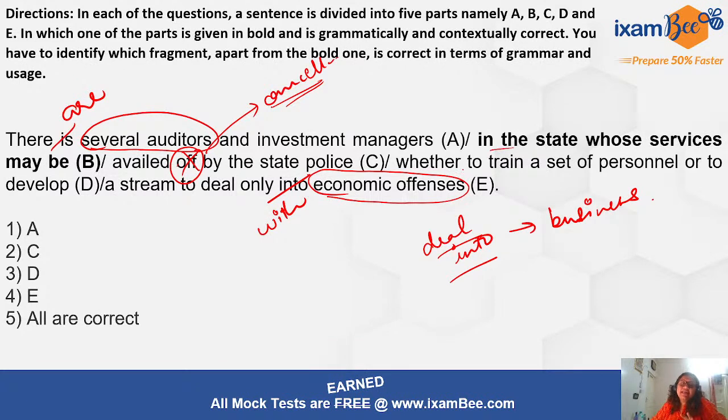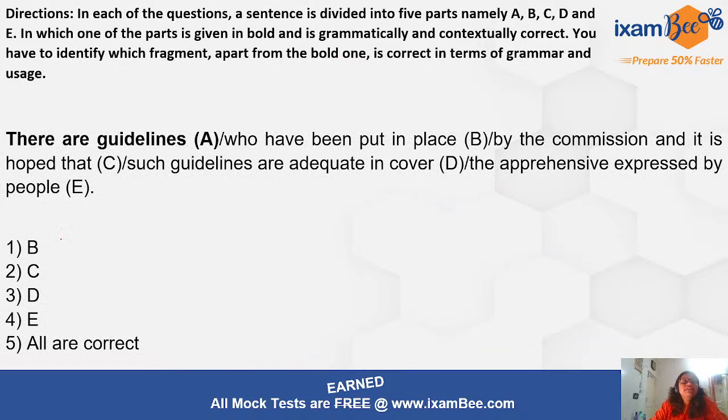Here the part that does not contain any error is actually part D, option 3, right? We will mark this as our answer and move ahead. All right, there are guidelines who have been put in place. Now who is used for what? We use who for people, right? So there are guidelines that have been put in place by the commission, and it is hoped that such guidelines are adequate to cover the apprehensive expressed by people.